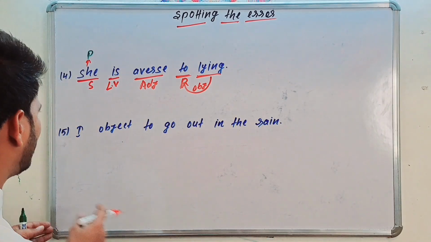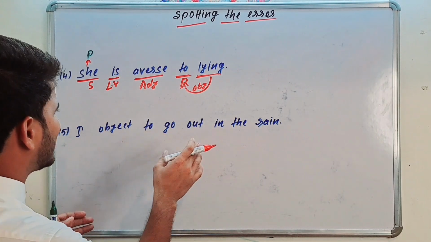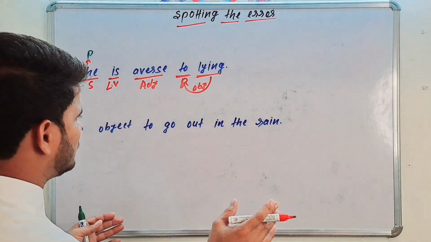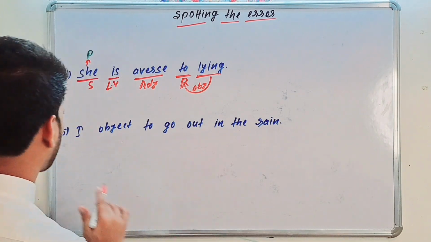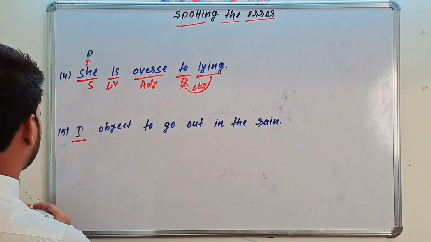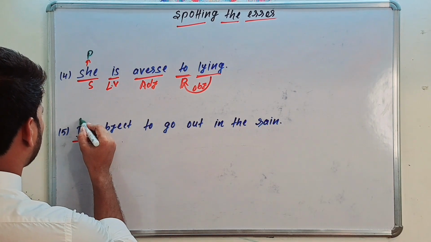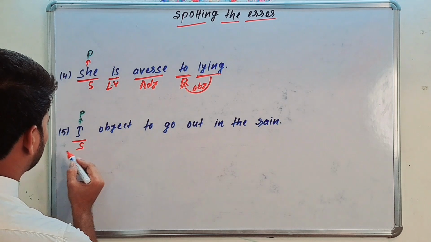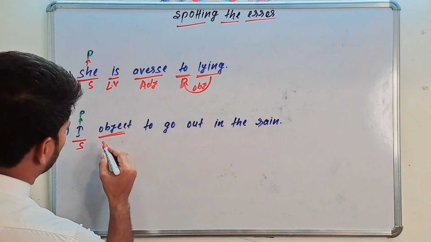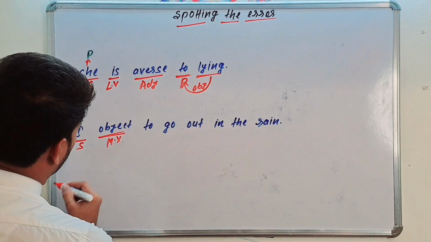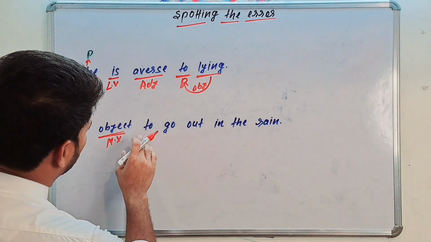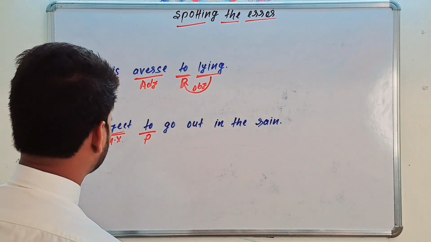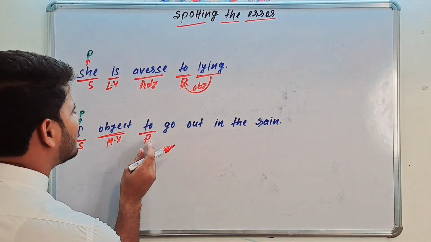Okay, now let's see here. Fifth one, I object to go out in the rain. Here I, first see, I pronoun, okay, and working as a subject. Object, your main verb, to. Again here preposition, and just I told you the second golden rule.